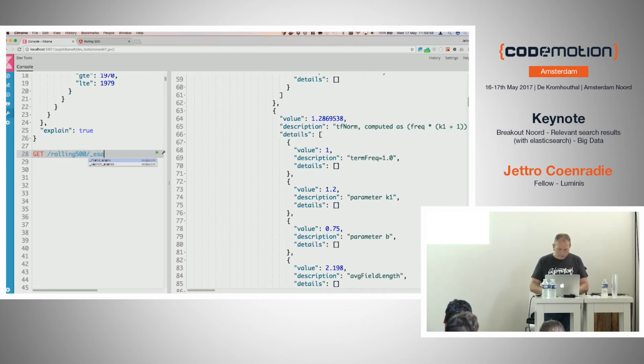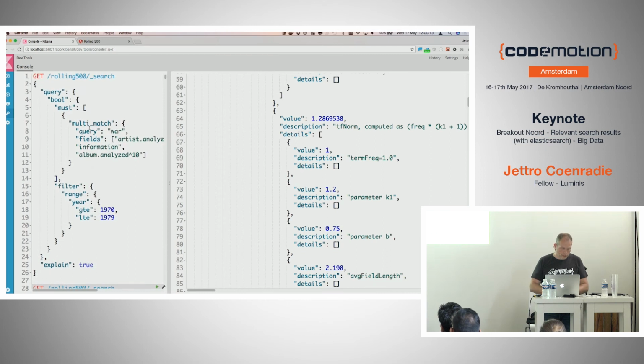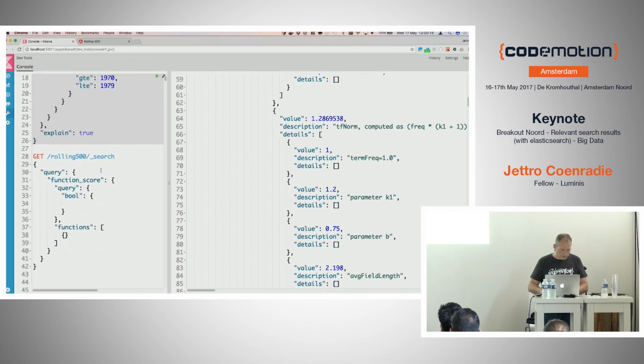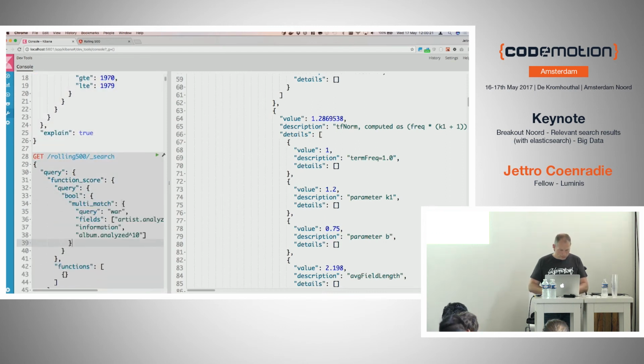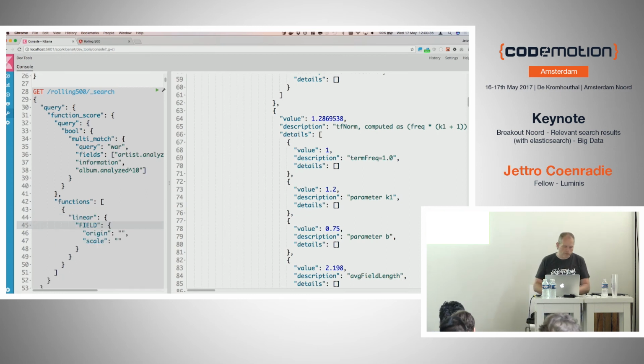I'll just start over, using the search endpoint. We again do a query, but now we do something called the function score query. And in the function score query, we store the bool query. And for now, let me just copy the multi-match. I don't have to type that again. And I leave out the filter part. So we only do the query part. So now we're back into all the albums, not only the albums in the 70s.